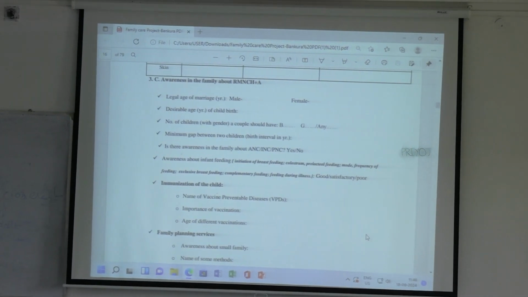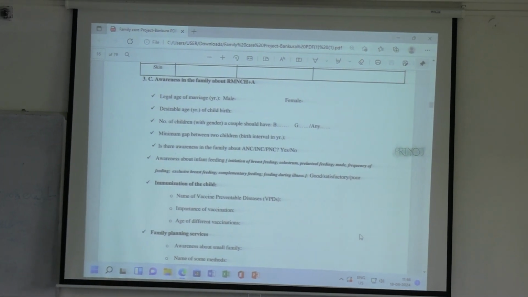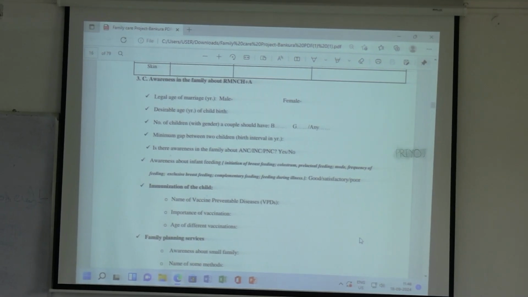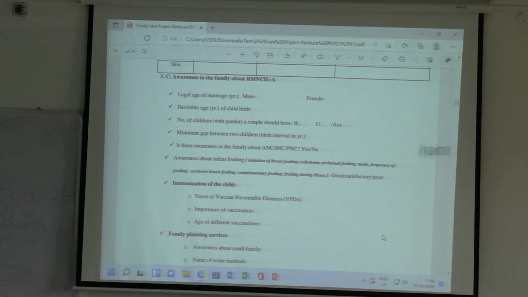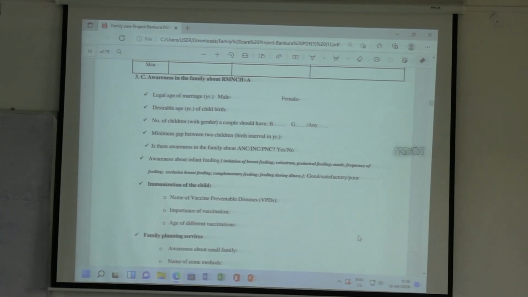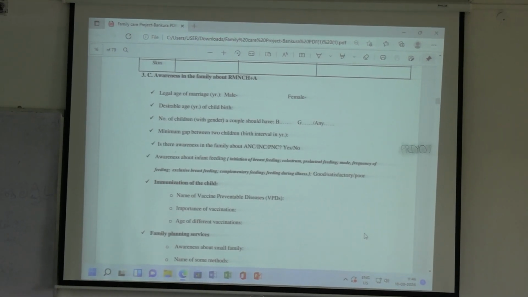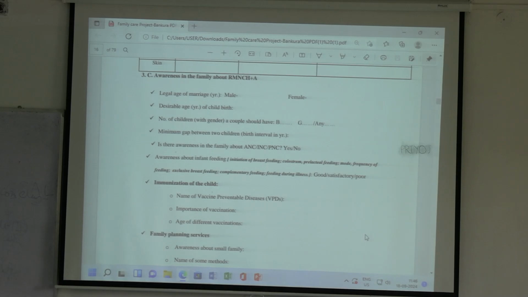So whatever the awareness is after the woman or the person is in the adult phase, like they have crossed adolescence, now they have to be aware about their reproductive practices or reproductive health. Now they are asking what do you know about the legal age of marriage? You have to ask that couple or the respondent what is the legal age of marriage for man and woman. For male it is 21 years, for female it is 18 years. That is by law, but what are they aware about?